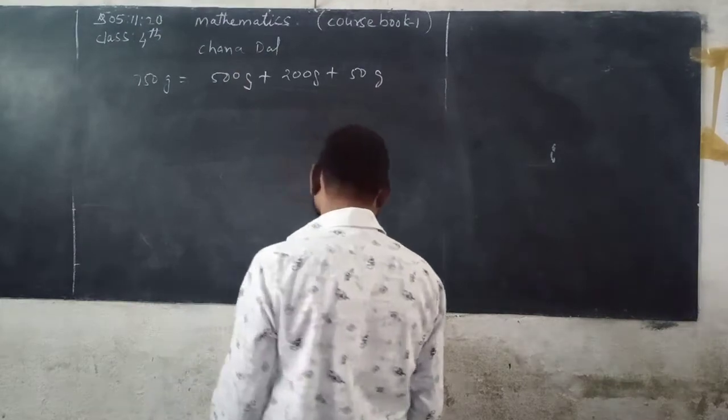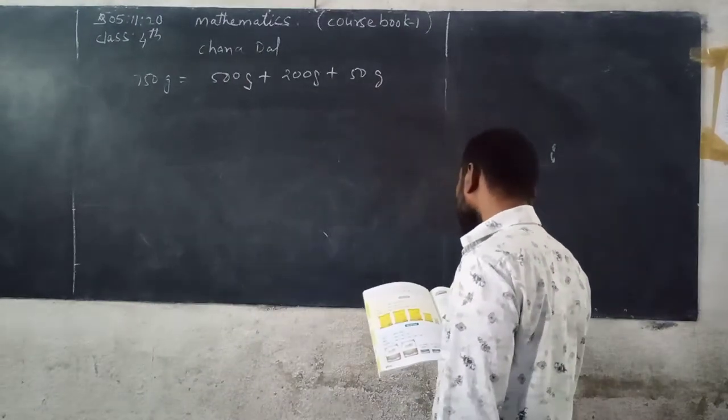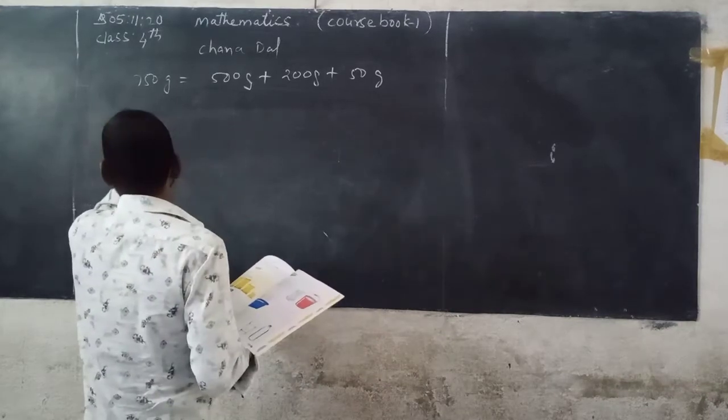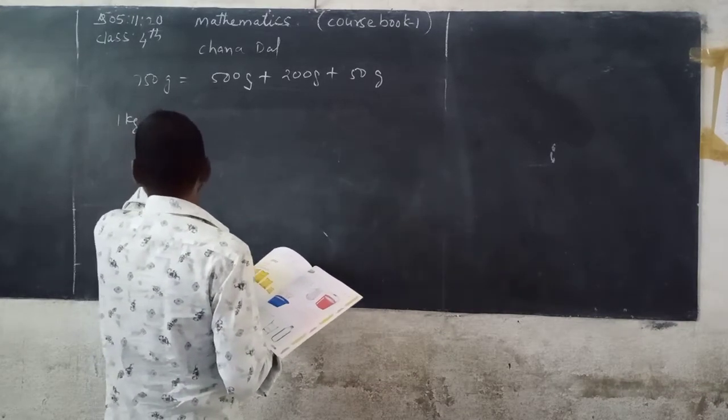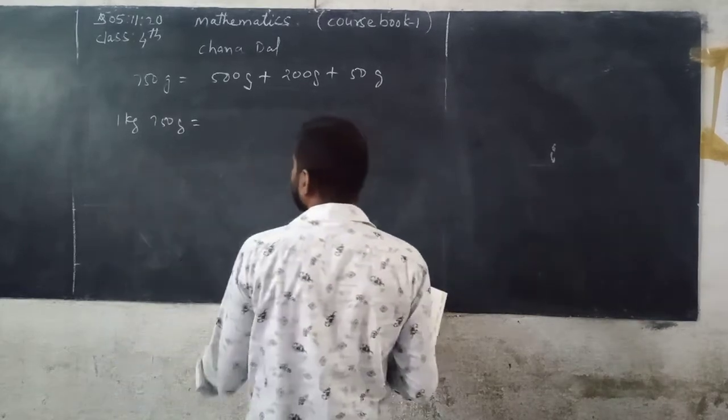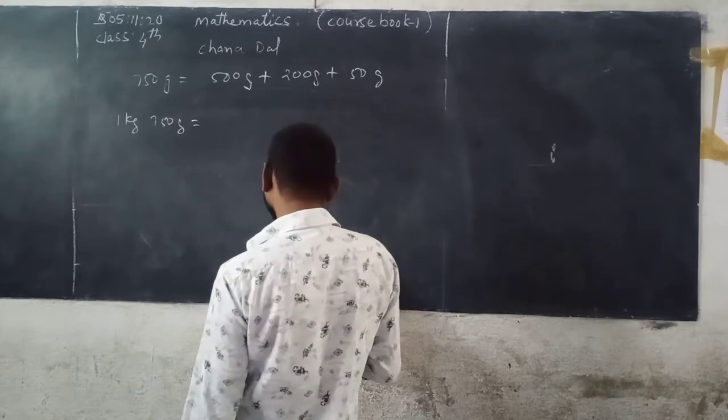Now next one is 1 kg 750 grams. 1 kg is equal to 1000 grams.